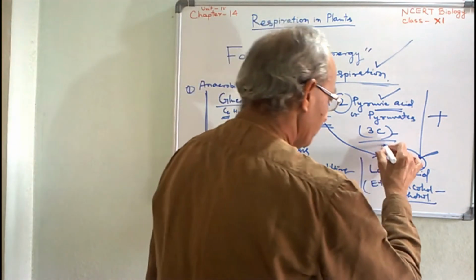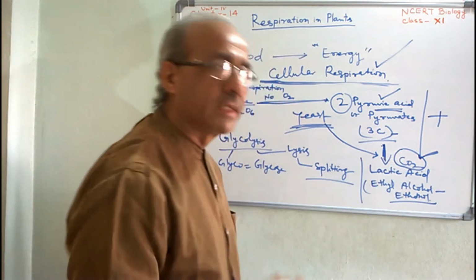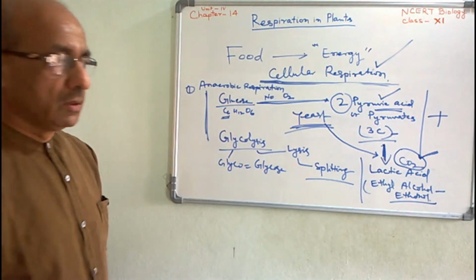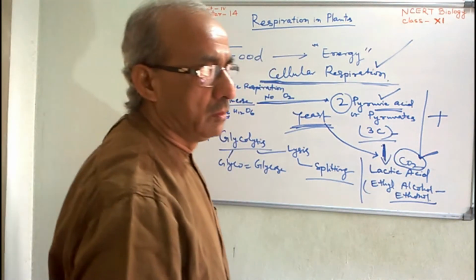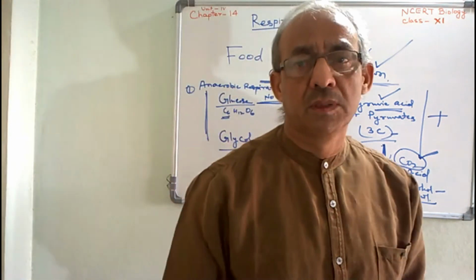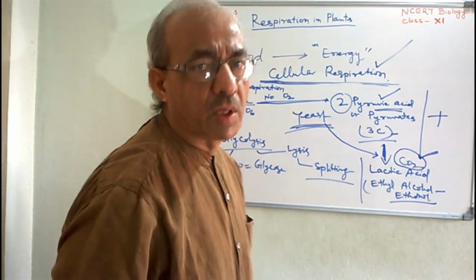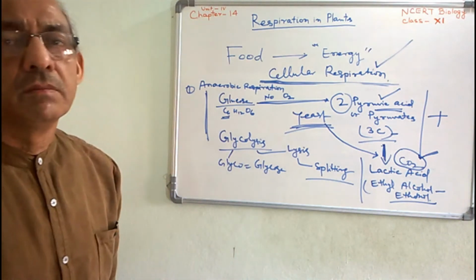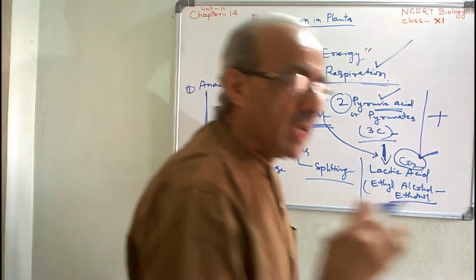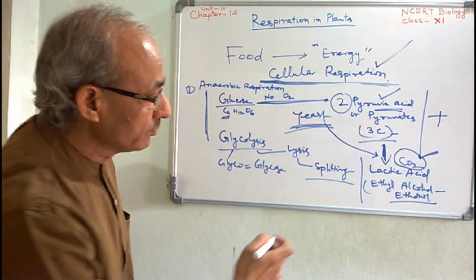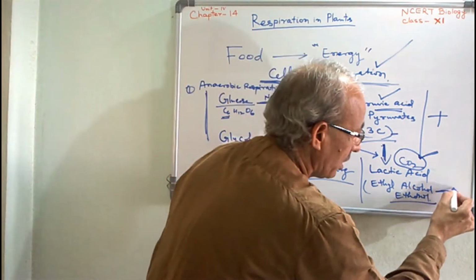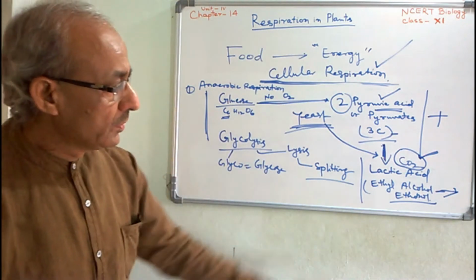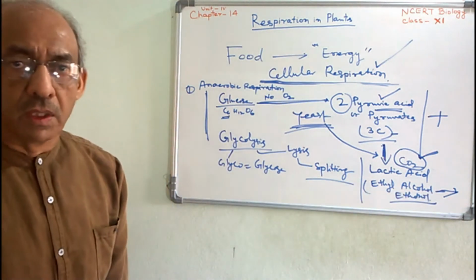But in beverage factory, the same biochemical process is continued by certain methods to produce ethyl alcohol.